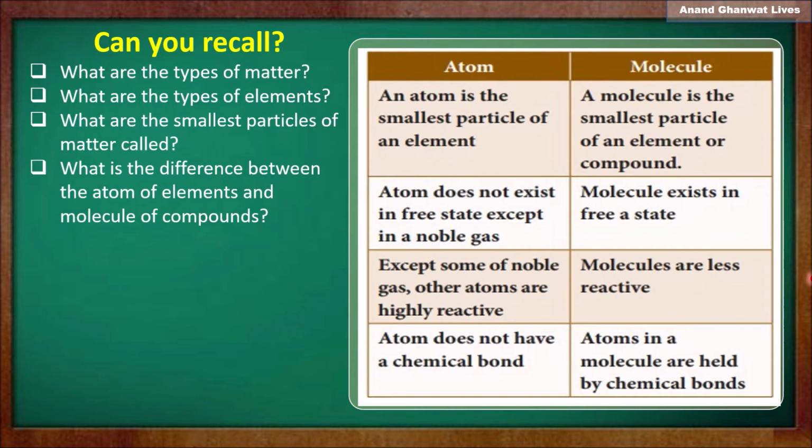A molecule always exists in a free state. Except some noble gases, other atoms are highly reactive. They try to acquire a stable state, therefore they are highly reactive. But molecules, which are always in a free state, are much less reactive. An atom does not have a chemical bond, but molecules have chemical bonds between the atoms present in that molecule. So the atoms in a molecule are held by chemical bonds.